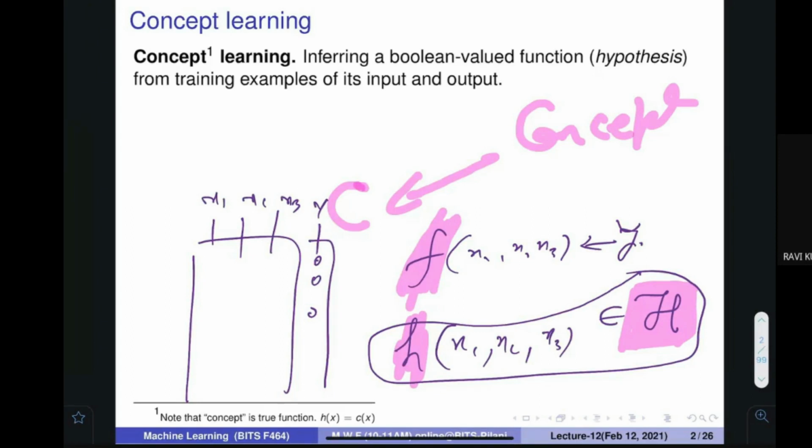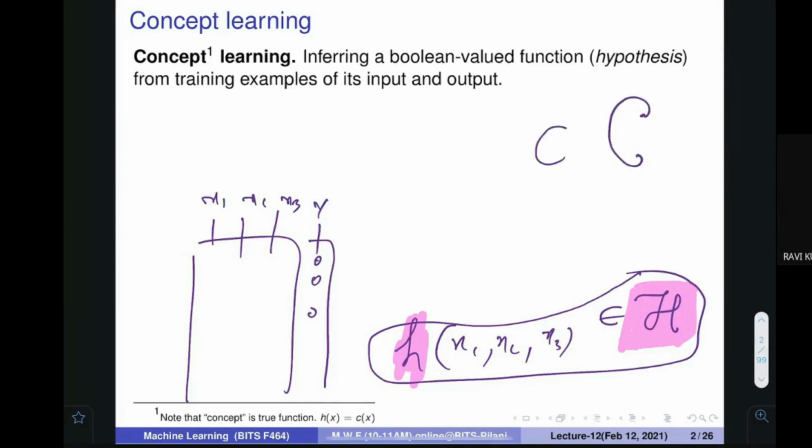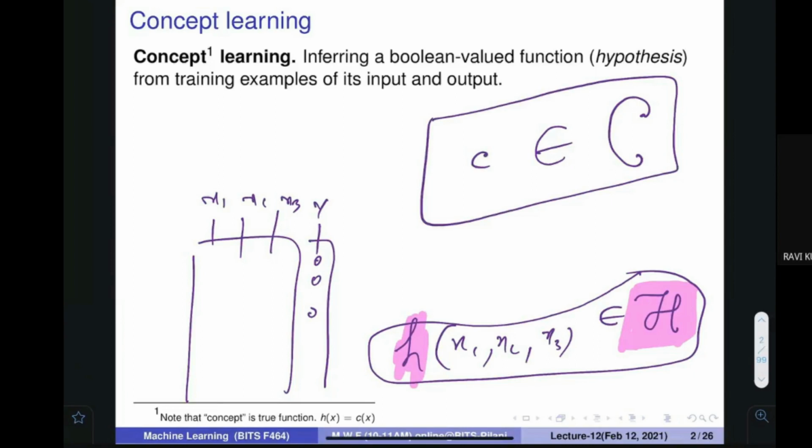So what I wanted to tell is that this function f that we were talking about a few minutes back is a special function called the concept function. So you would be calling this function the concept function. In the same way that we have assumed here, we can also assume that there is some set C where all the right functions are there, and this particular function for which we are hunting also belongs to that set.